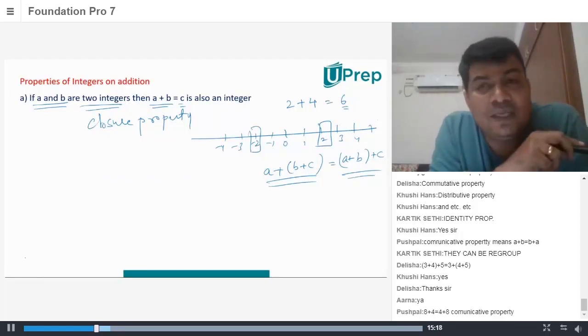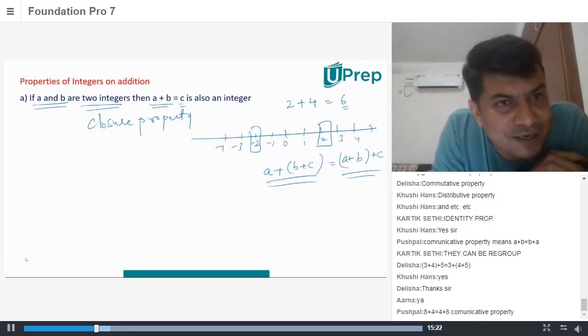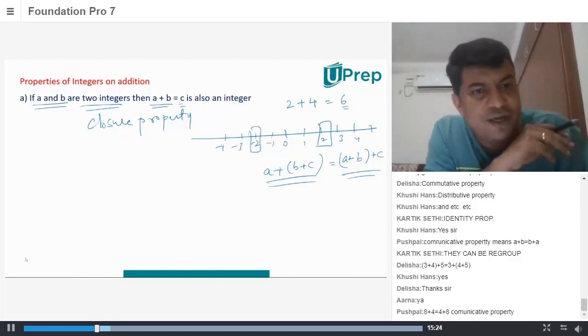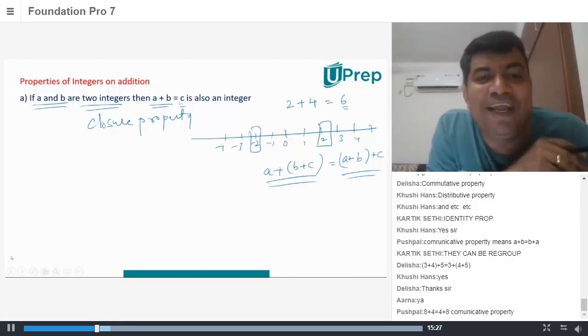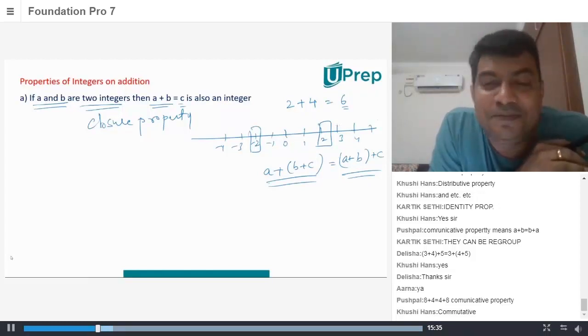Before that, what is the other property? There's something called commutative property. One of our friends here, what's his name? Someone has already told, it's not communicative property, Pushpal. It's commutative property. It's commutative. Very good. Okay. How do you remember? Pushpal, go ahead.